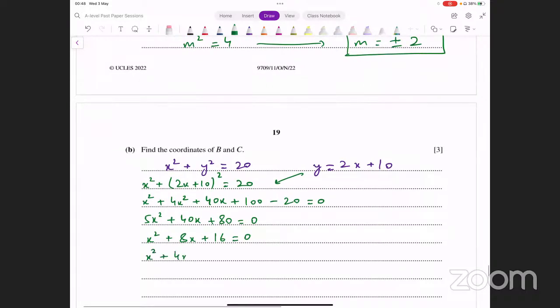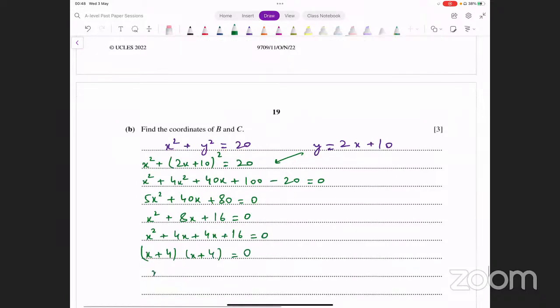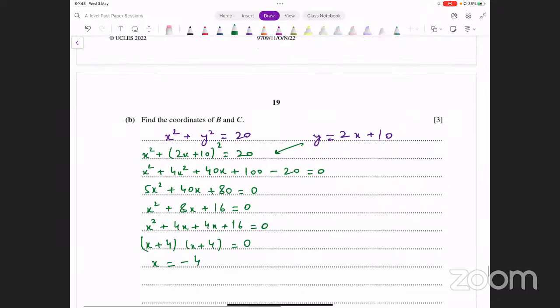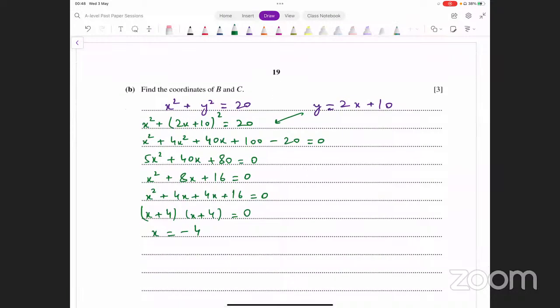Okay, we can factorize this. This is going to become x squared plus 4x plus 4x plus 16 equals 0. And that gives us two factors. Both are the same. (x plus 4) into (x plus 4). In fact, that was a perfect square form. You could have directly written it as (x plus 4) whole squared. And this is giving me x equals -4. If x equals -4, we can input this back in this equation to find the corresponding value for y. Or in fact, input it in the linear one, that's better. That's going to be simpler. Let's see what the corresponding value of y turns out to be.